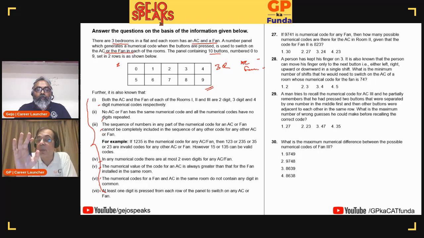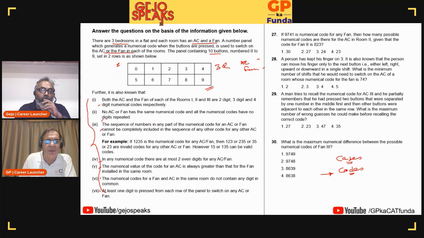Okay. So what is my first thing? This is a data set which will ask me to make cases, and this will ask me to make codes based on the conditions given. If it is about making codes based on the conditions given, it is not going to be difficult because I will use these conditions and make it out. If it is about making cases, it is not going to work for me because I have a tendency of missing out on cases. And if it is about making cases, and they are close choices, or type-in-the-answer kind of questions, then I am not interested in it.